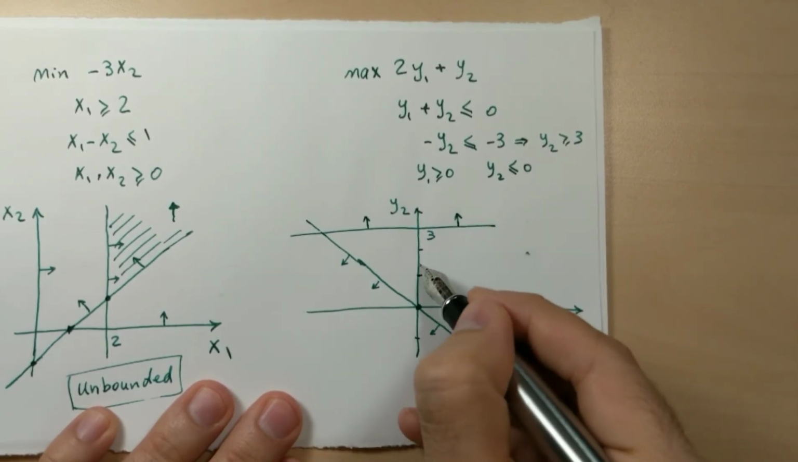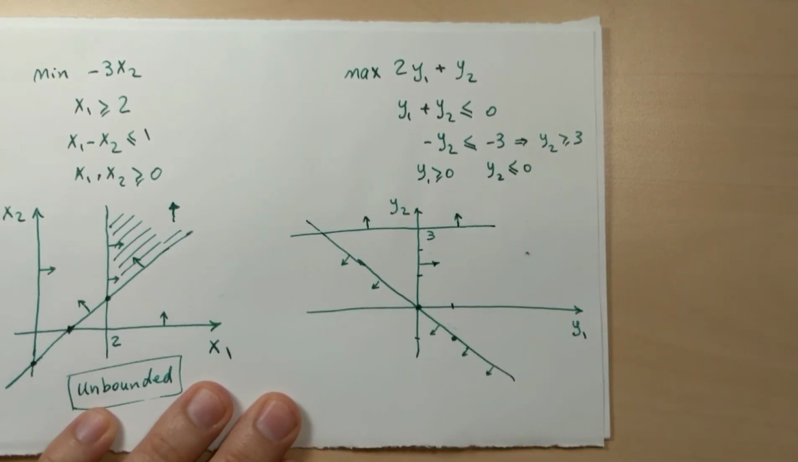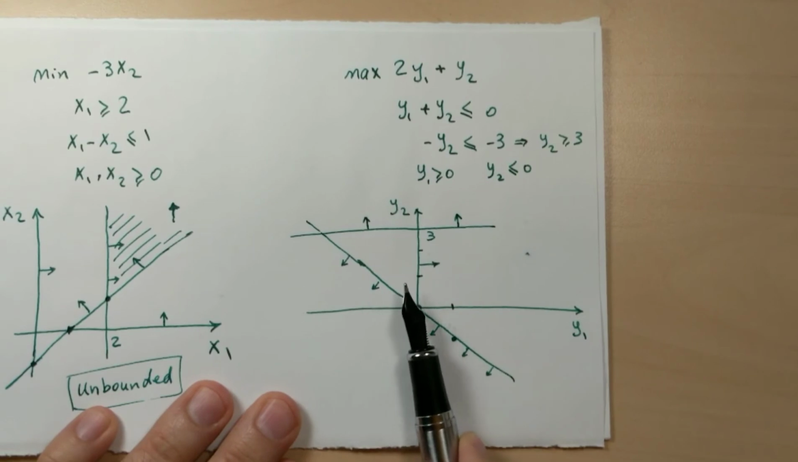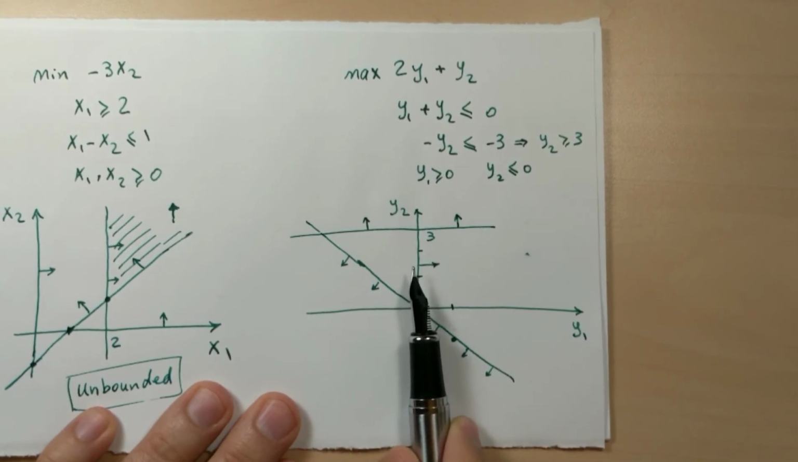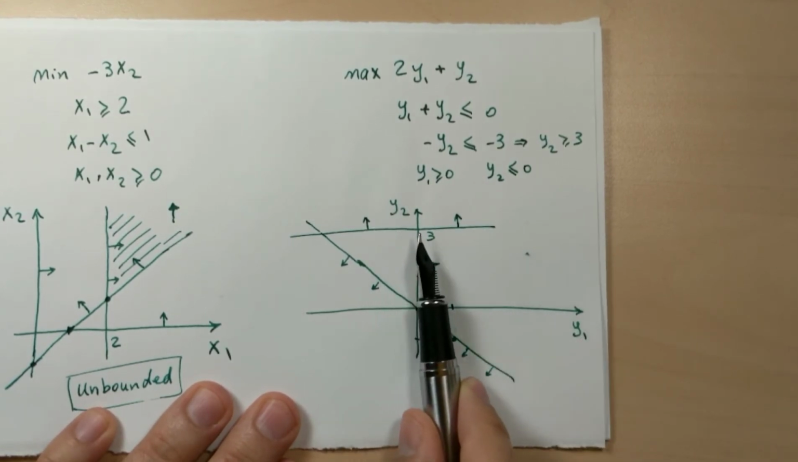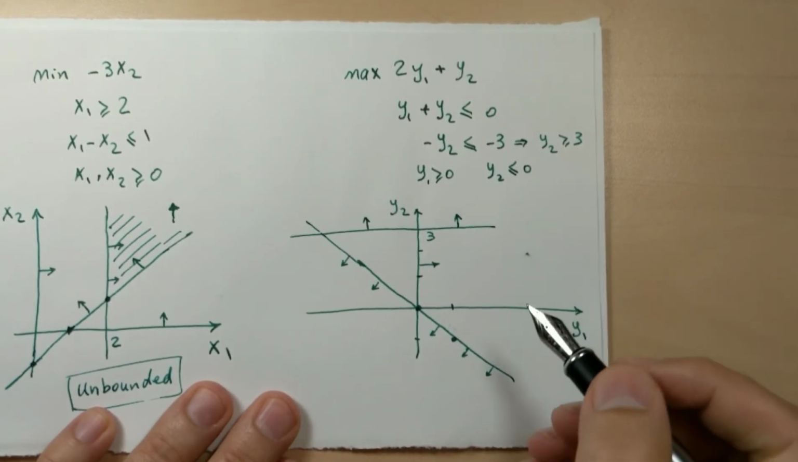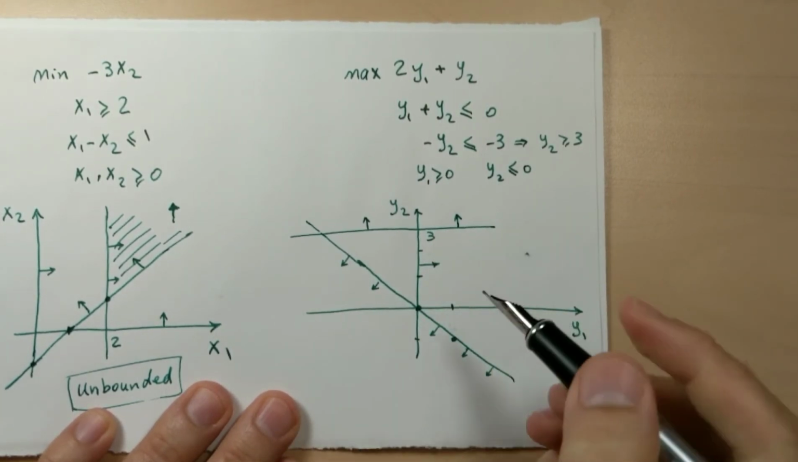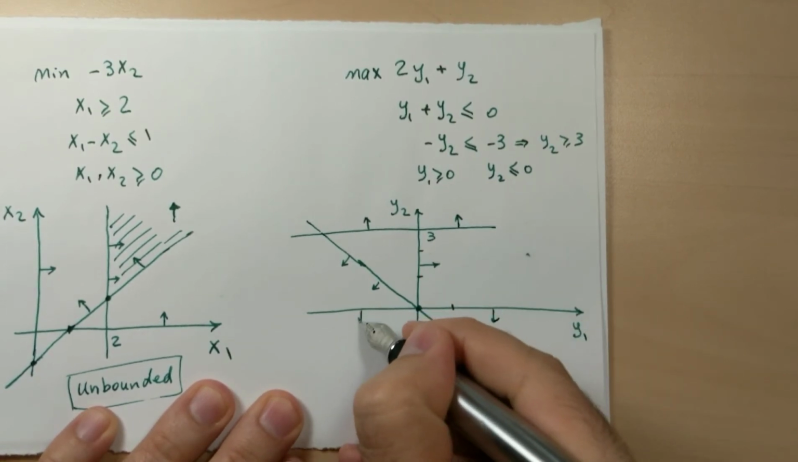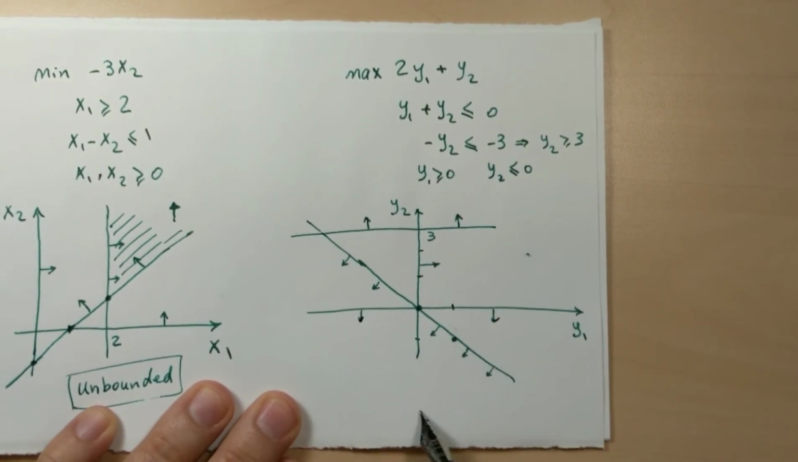y1 is greater than or equal to 0, so the positive side of the y1 axis. y2 is less than or equal to 0. So we are here. y2 should be less than or equal to 0. All points here, y2 is negative. This is the y2 axis, so y2 here is negative.